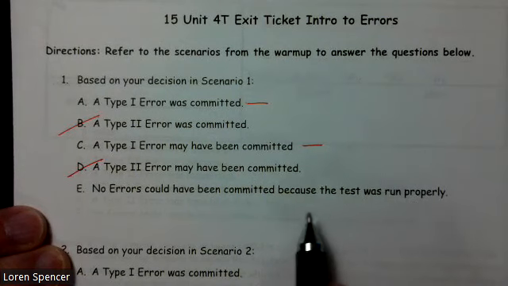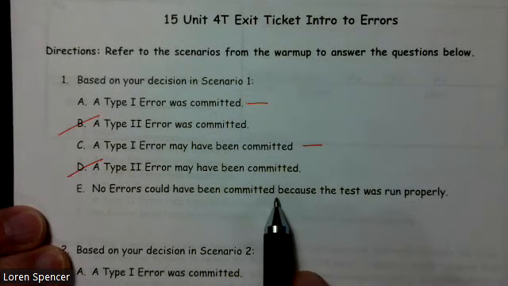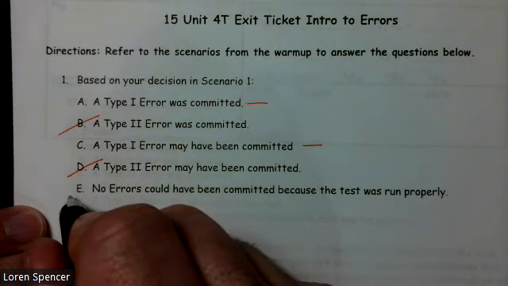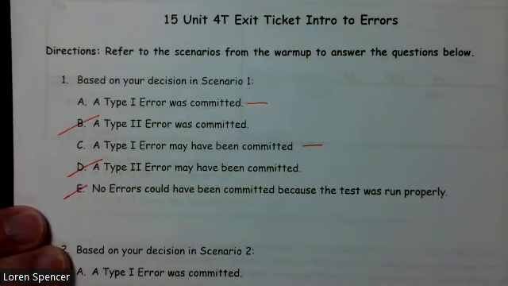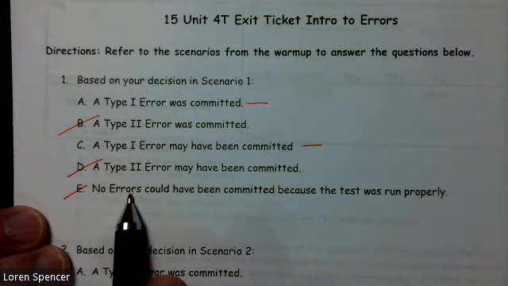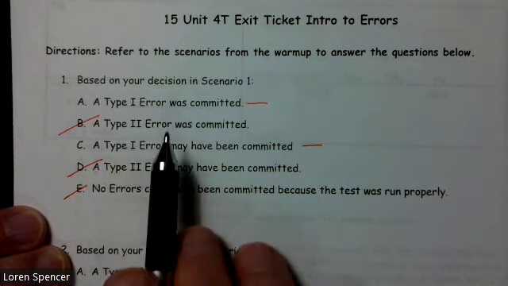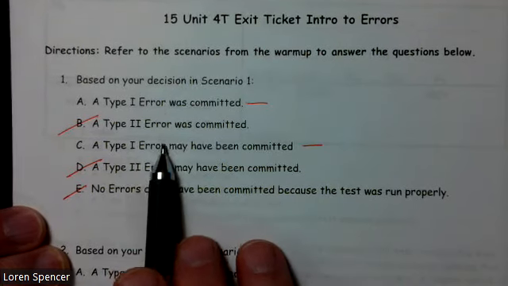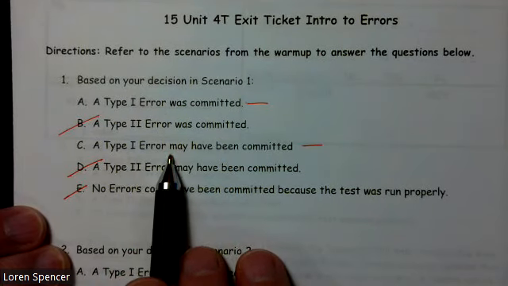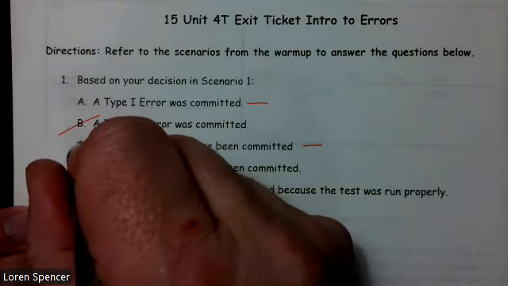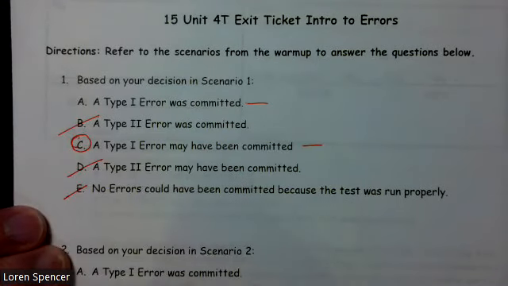Let's address that. When you run the test properly, you still have random chance errors can happen. So this will never be the answer, because of sample variation, we can always have an error occur. So a type 1 was committed or may have been committed. The answer is it may be committed. We didn't necessarily commit it. We don't know if we did. It's possible that one happened by random chance, but we're not sure that it did.